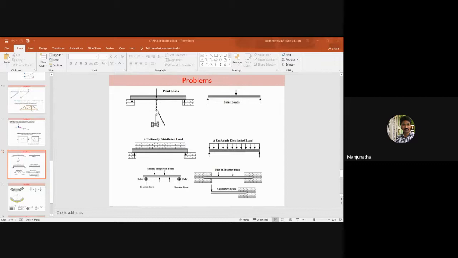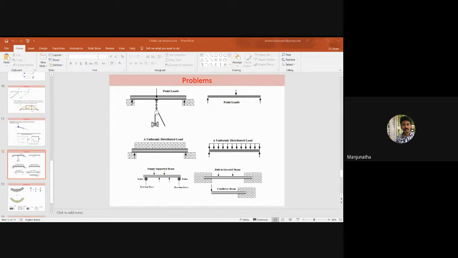What is a simply supported beam? Let it be interactive. I'll spend only 10 minutes on the basics, then I will take you through the answers. Yes, Gautam, go ahead. Sir, the beam is simple on the structure, it is called a simply supported beam. Okay, simply supported beam. Fine.